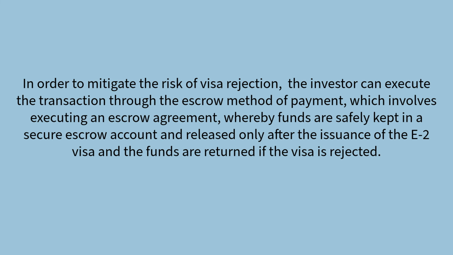In order to mitigate the risk of visa rejection, the investor can execute the transaction through the escrow method of payment, which involves executing an escrow agreement, whereby funds are safely kept in a secure escrow account and released only after the issuance of the E2 visa, and the funds are returned if the visa is rejected.